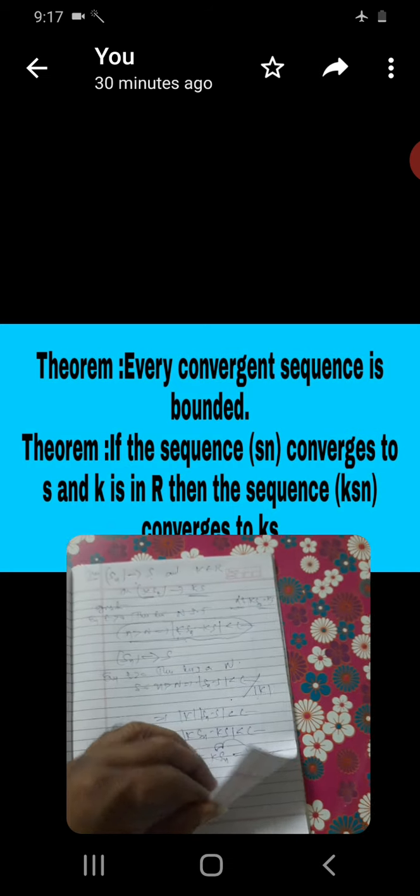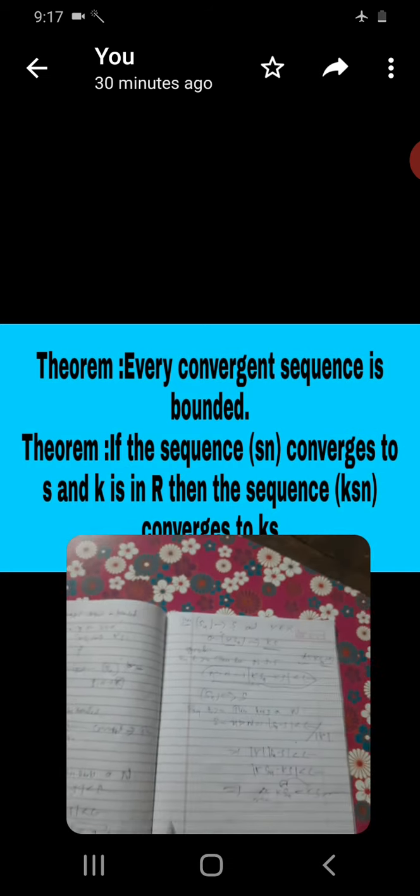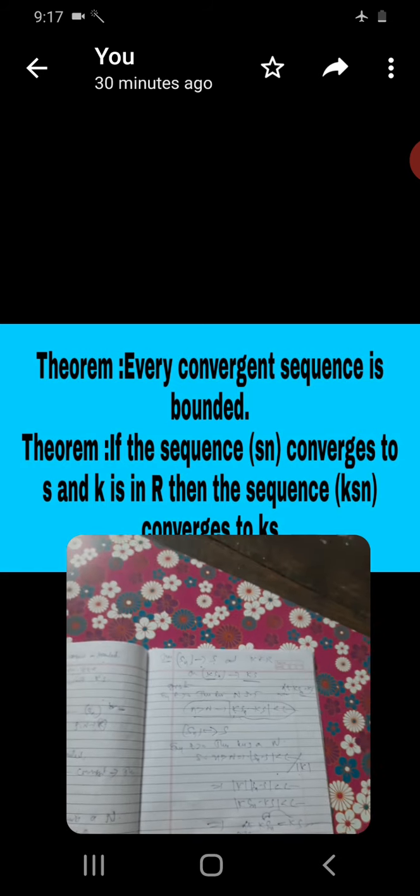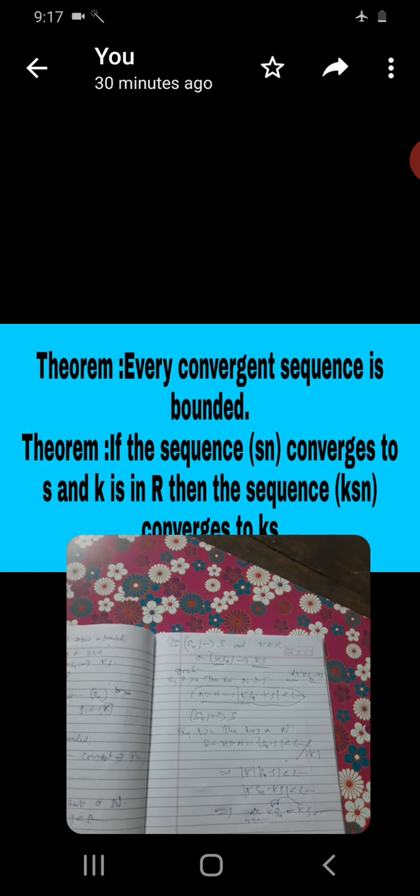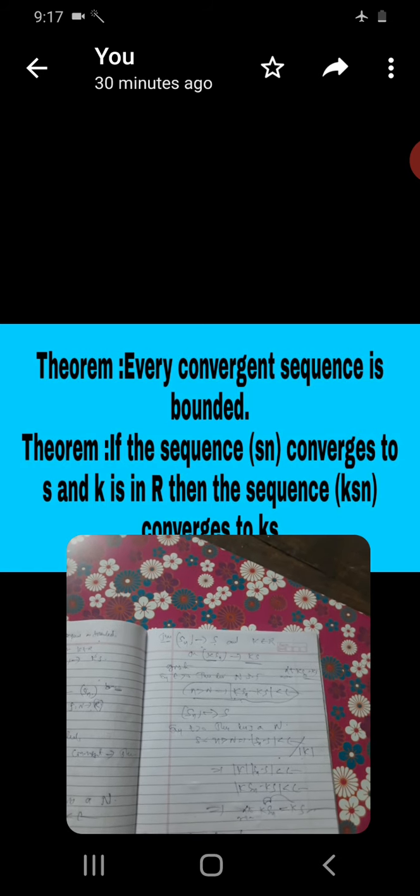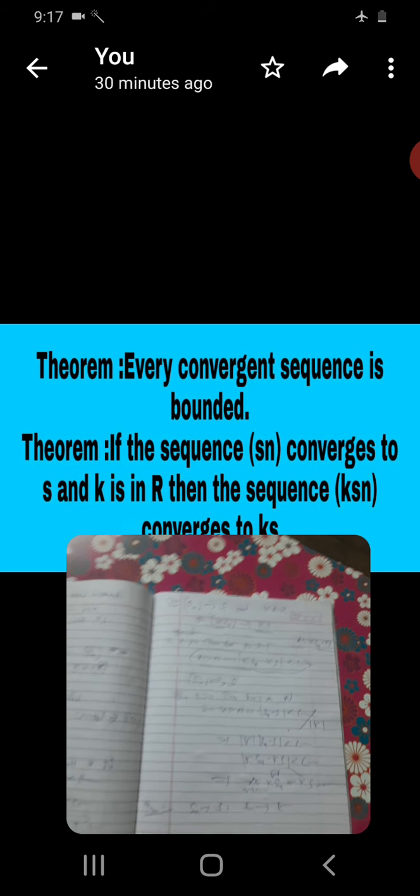You see, next theorem. Sn is convergent to S, Tn is convergent to T. Please observe these two statements.